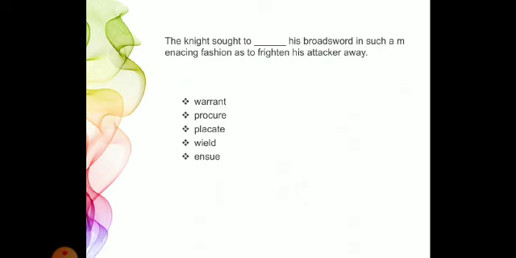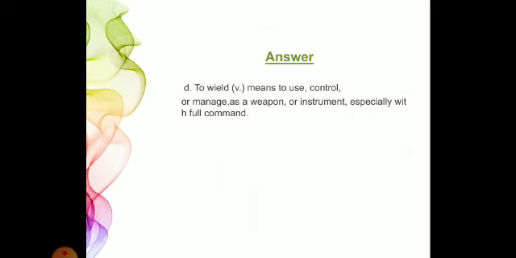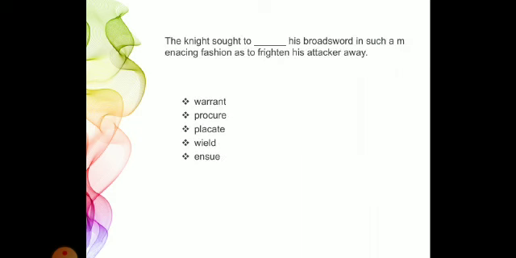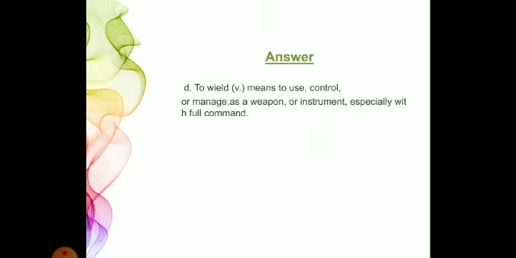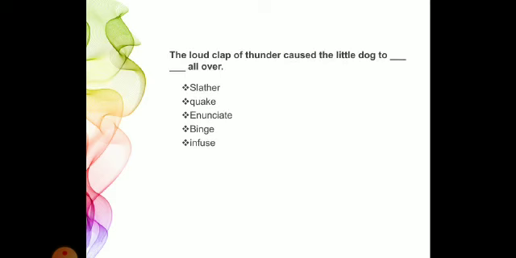Let's see the last one. Ensue. To ensue means to find out the result of something. Ensue means result. So the correct answer is wield. That means to hold and use. See, the meaning of wield is to control or manage as a weapon, instrument, or especially with full command. See, because he wanted to frighten the attacker, he used this technique. Let's see the last one.